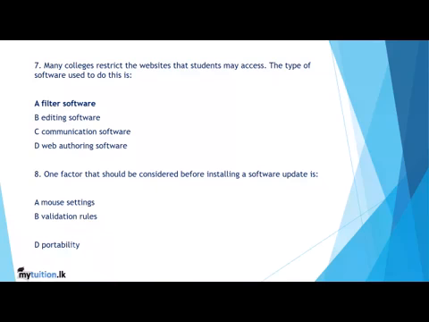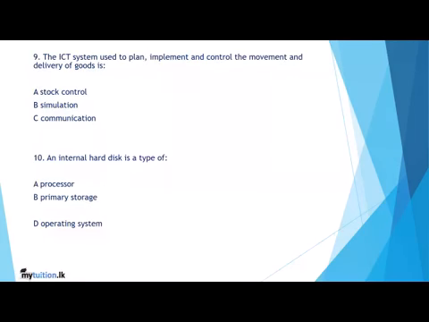Eighth question, one factor that should be considered before installing a software update is compatibility. What do you mean by compatibility? See the range of the software. So mouse settings, it's not going to be. Validation rules, that's also not going to be suitable. And portability, that's also not going to be suitable. So compatibility is the correct answer for installing a software update.